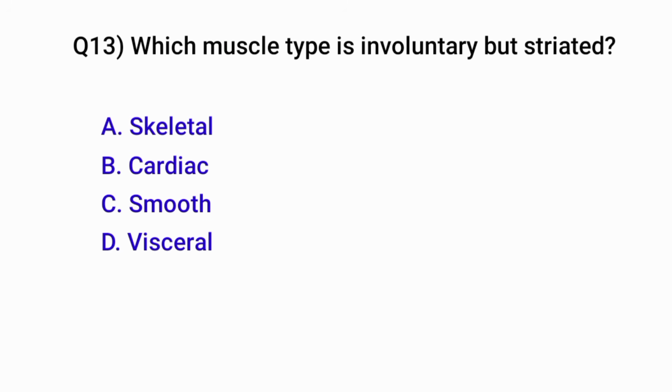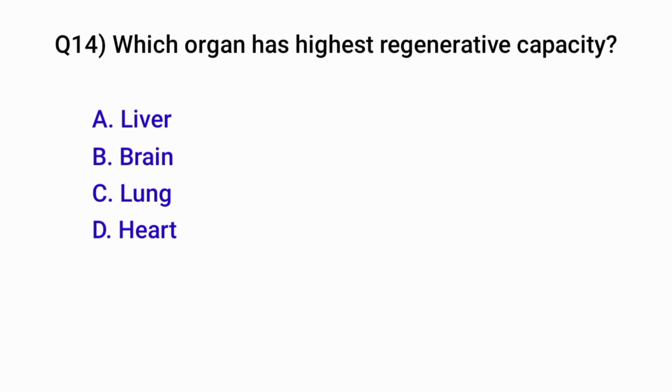Question number 13. Which muscle type is involuntary but striated? Correct option is B. Cardiac muscle. Question number 14. Which organ has the highest regenerative capacity? Correct option is A. Liver.